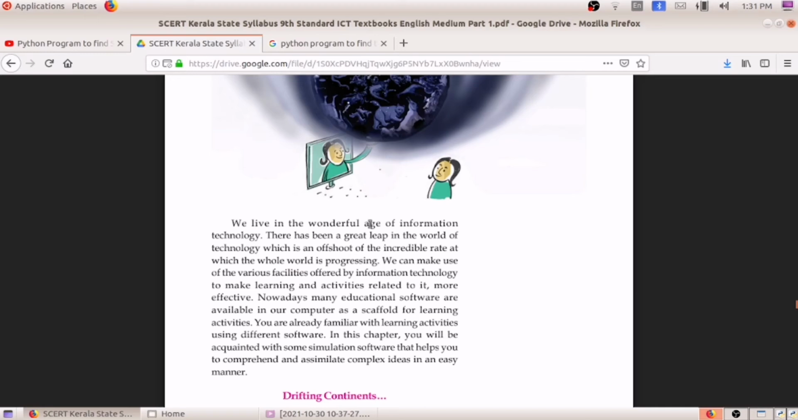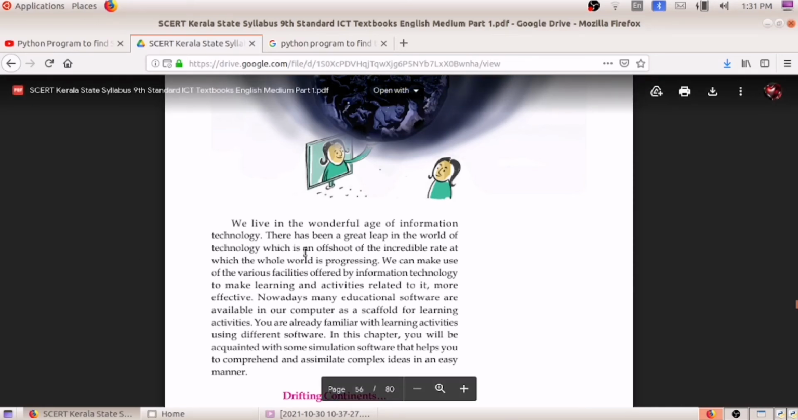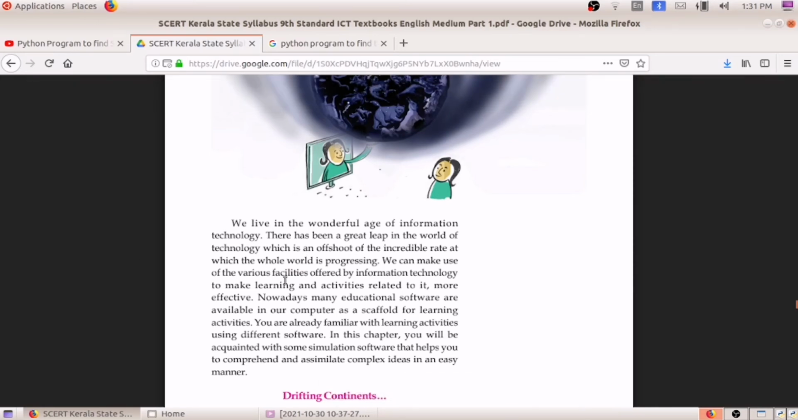doing the activities. Here you can see we live in the wonderful age of information technology. There has been a great leap in the world of technology, which is an offshoot of the incredible rate at which the whole world is progressing. We can make use of the various facilities offered by information technologies to make learning and activities related to it. By making use of information technologies, it is very helpful for us for learning and activities.